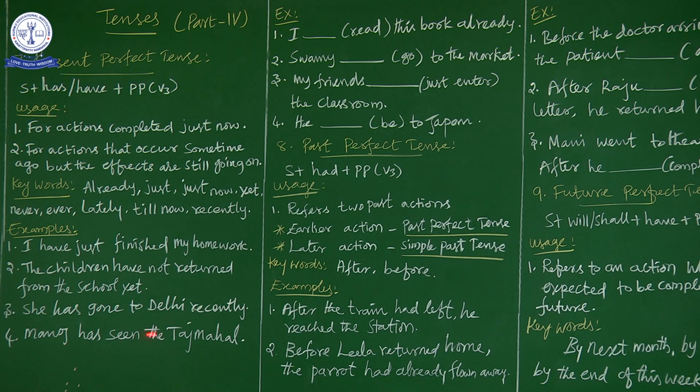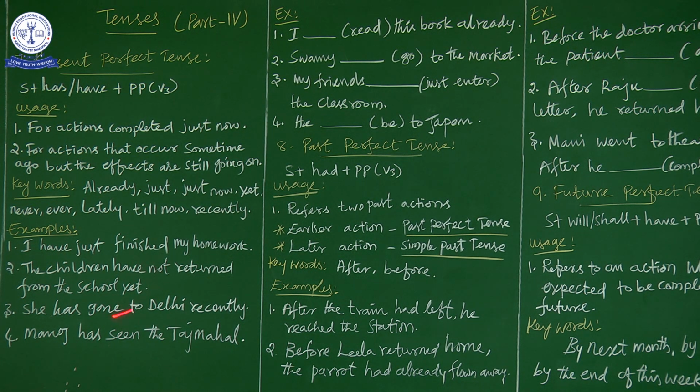So Manoj has seen the Taj Mahal, which means he has seen the Taj Mahal long ago. Okay, and the image is very fresh in his mind. And another thing you have to note here, that here Manoj is a singular subject, so we have used has. She is a singular subject, so we have used has. Children is a plural subject, so we have used have. So for I we have to use have.